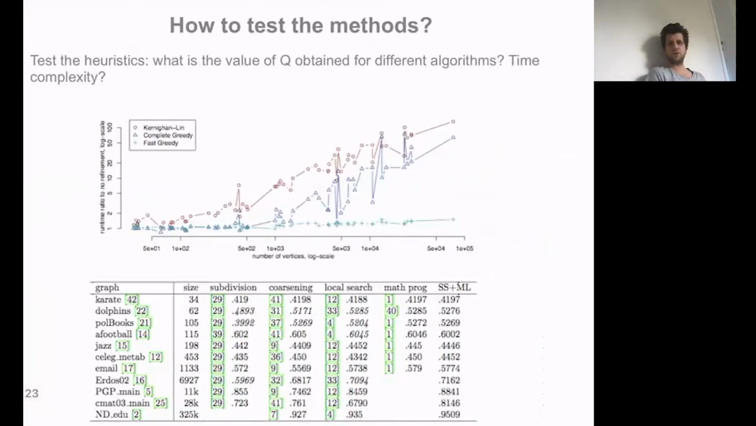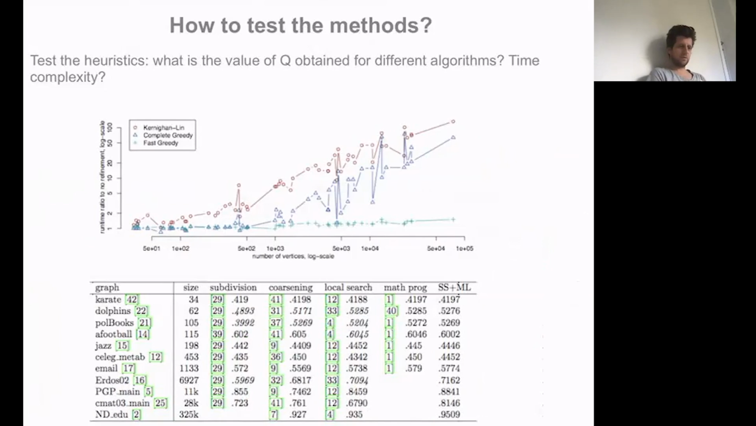Now, more generally, what are the methods that people use in order to compare different methods? Here I've been presenting two ways to optimize modularity, but actually there are hundreds of ways that people have been proposing to optimize modularity, some good, some not so good. But there are also methods that are based on other quality functions.